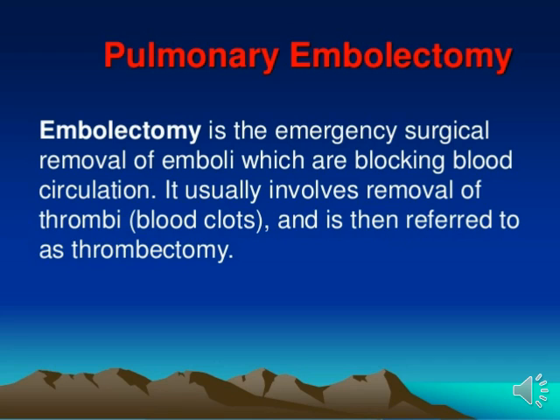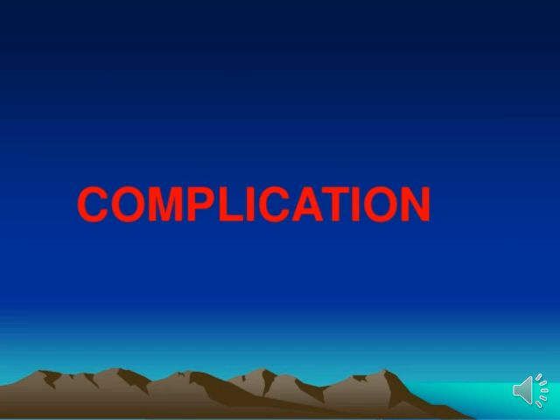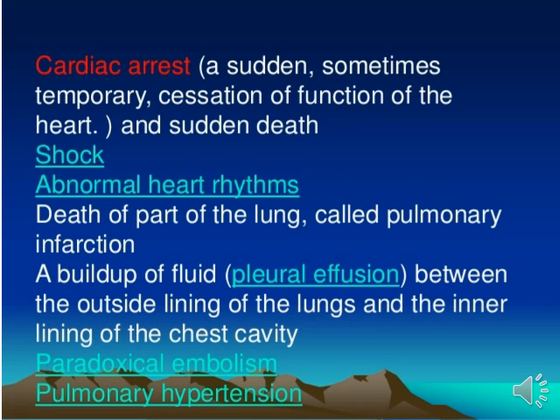So the first complication is cardiac arrest. A person may go into cardiac arrest because of improper treatment of pulmonary embolism. It is a sudden, sometimes temporary cessation of the function of the heart, and sudden death. The person may also have a problem related to shock. Sometimes a person goes into a condition of shock because pulmonary embolism is not treated. Abnormal heart rhythm also, and death of part of the lung, called pulmonary infarction, are also possible if the condition is not properly treated.